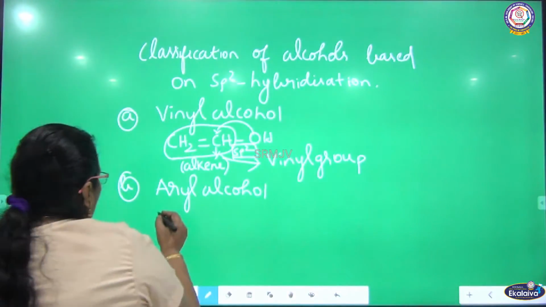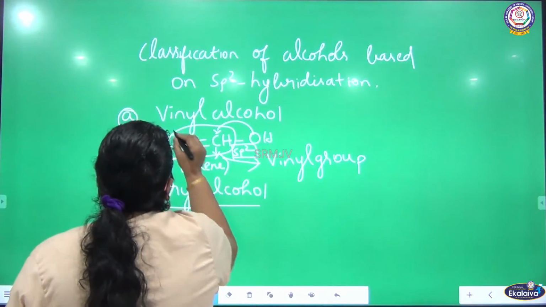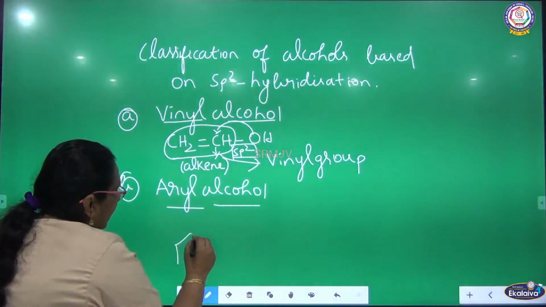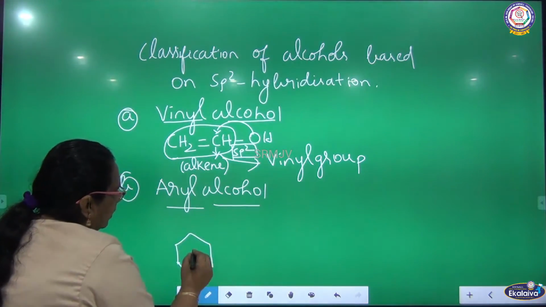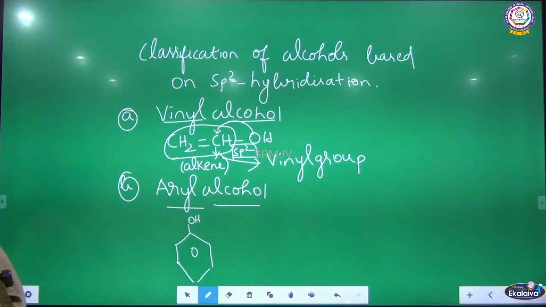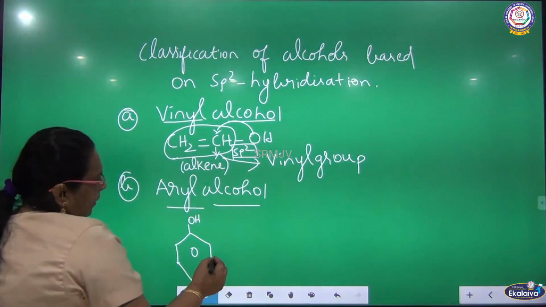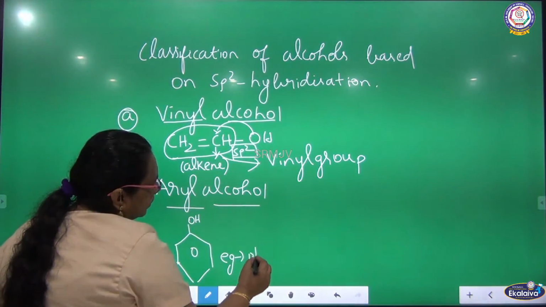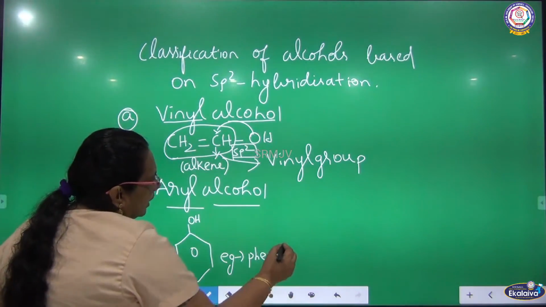The next one, we are going to talk about aryl alcohol. What is aryl alcohol? When the OH group is directly attached to the benzene ring. What is the name of this compound? This compound is called phenol.